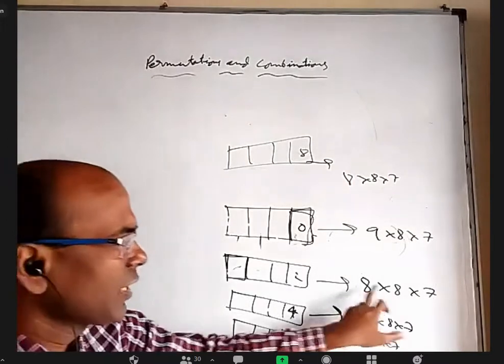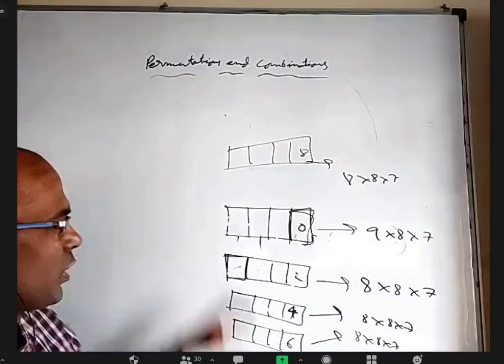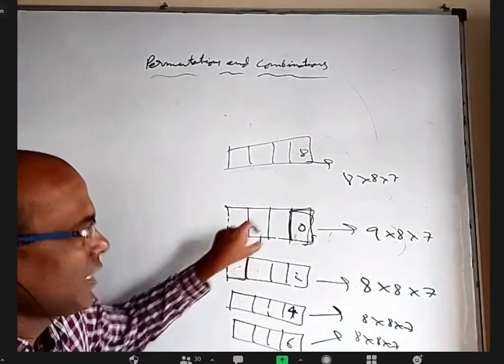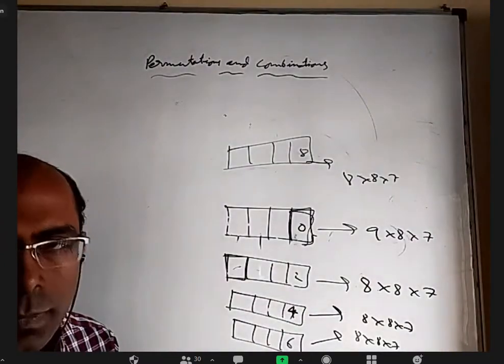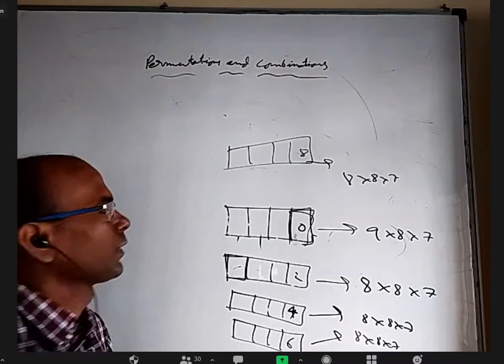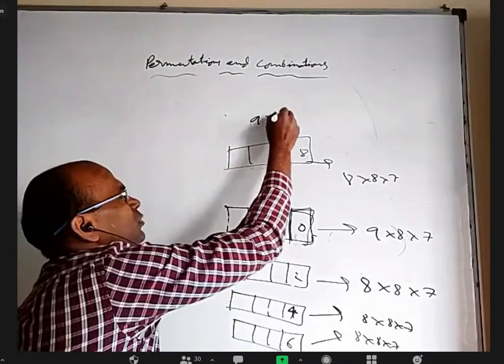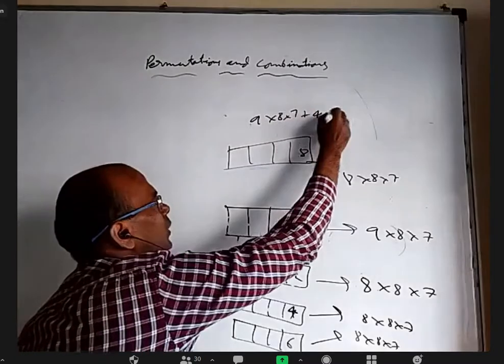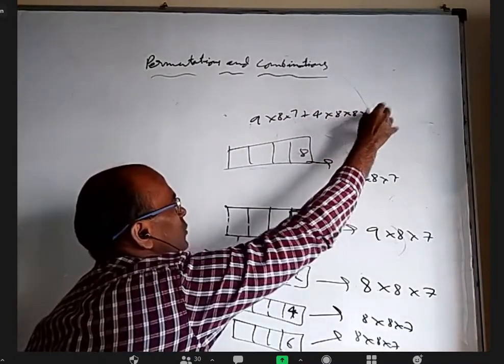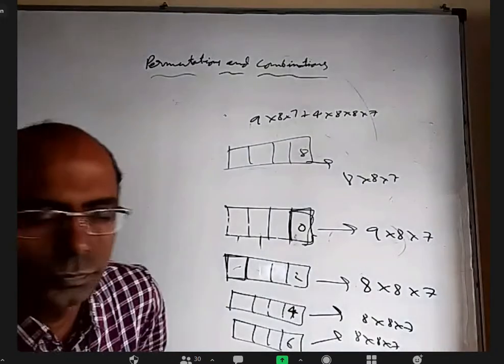One may say, why we did not write 8 plus 7 here? We have to fill this place and this place and this place. That's why this is multiplication. Is that part clear? Yes, sir. So it is 9 into 8 into 7 plus 4 times 8 into 8 into 7. That is 41 into 8 into 7.